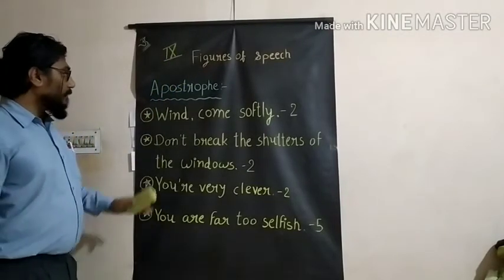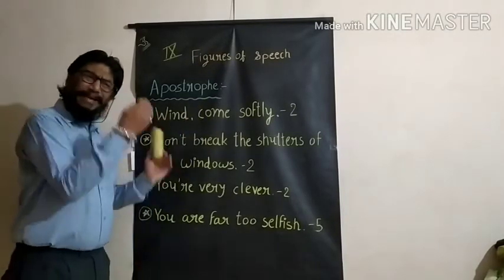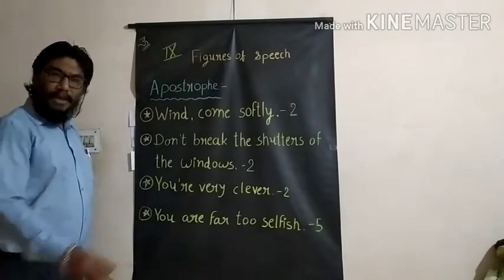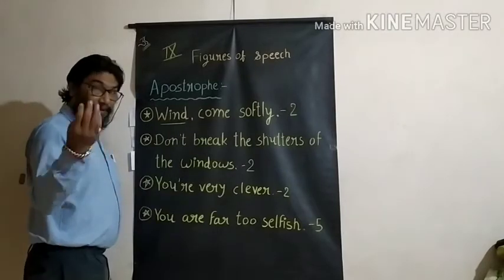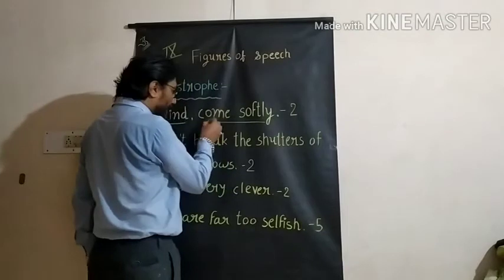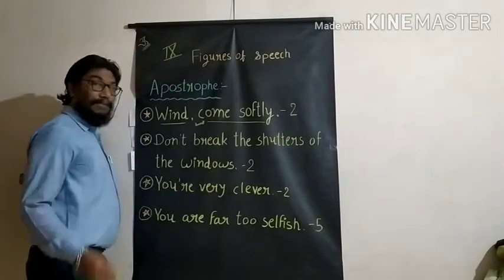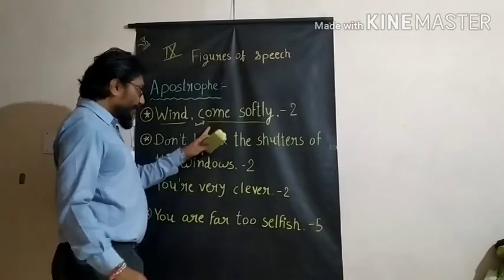You see here, your second poem, The Wind. The first line itself is apostrophe. Direct address is there: wind. Come, come, softly. What is this? An imperative sentence.